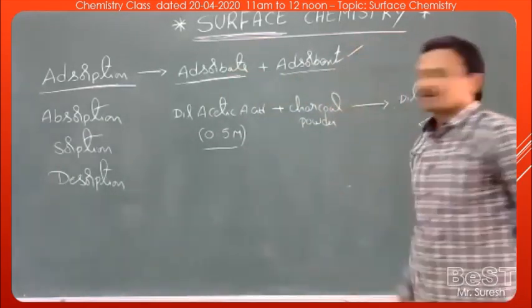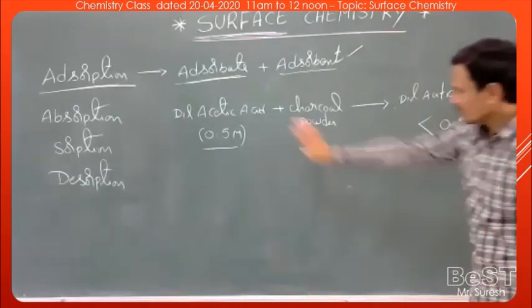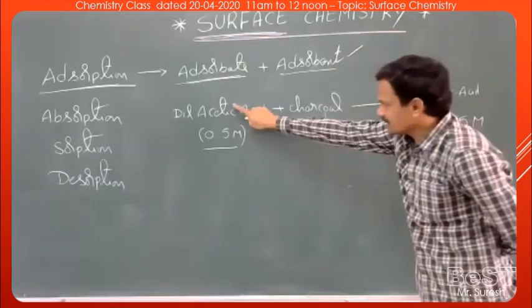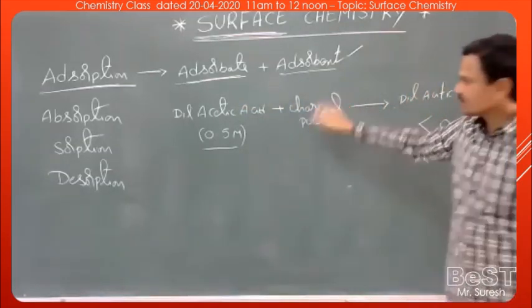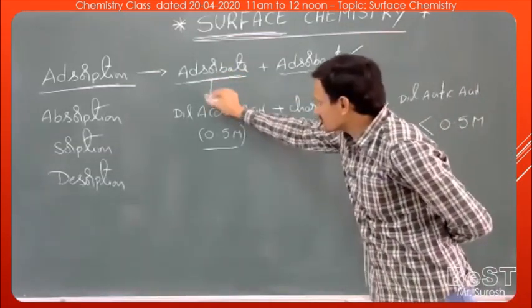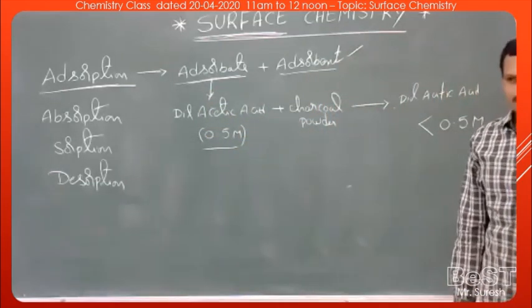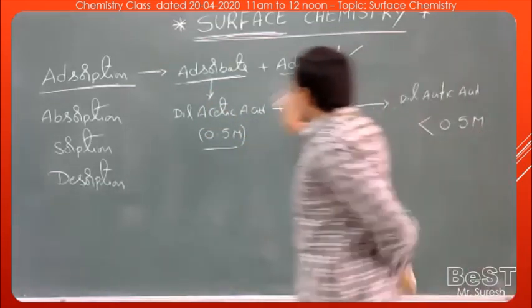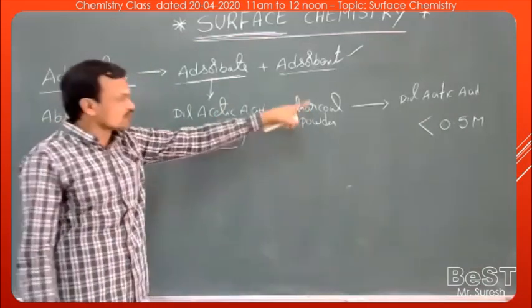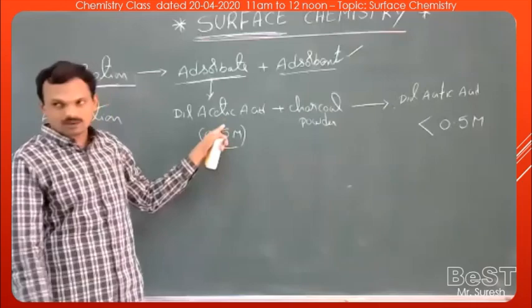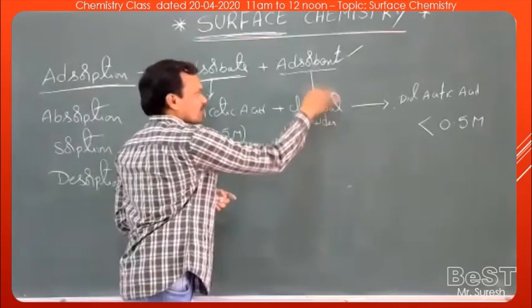This is called adsorbent. Now, in this example, acetic acid molecules get adsorbed on the charcoal surface. That means the adsorbate is nothing but the acetic acid molecules, whereas the acetic acid molecules get adsorbed on the surface of charcoal. That means charcoal adsorbs the acetic acid molecules, so charcoal is the adsorbent.